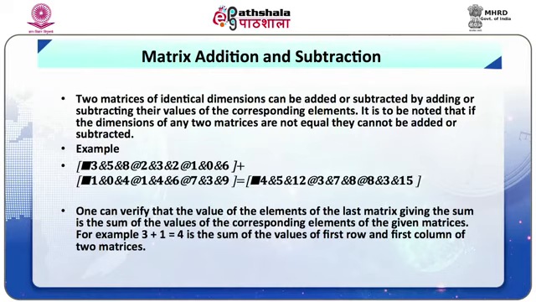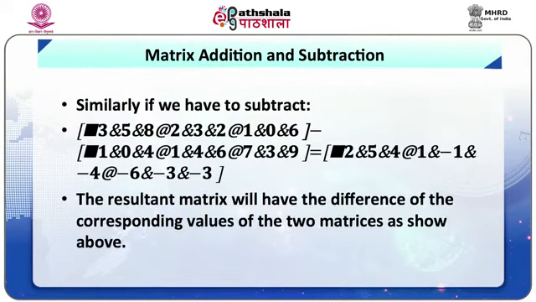For example, 3 plus 1 is equal to 4, which is the sum of the values of the first row and first column of the two matrices. Similarly, if we have to subtract the two matrices given here, the resultant matrix will have the difference of the corresponding values of the two matrices as shown above.